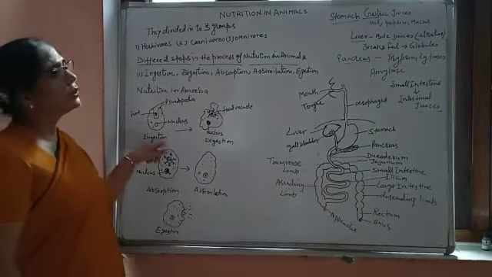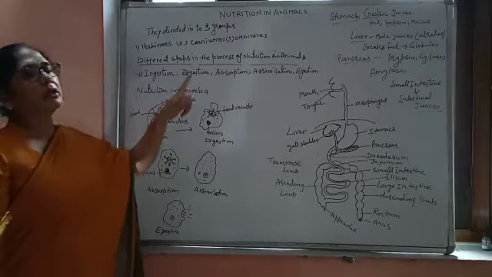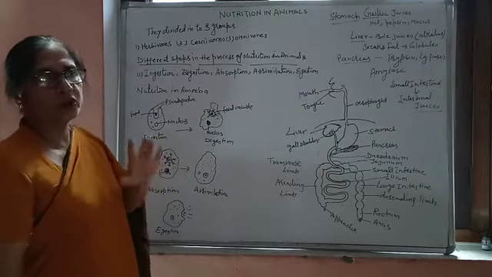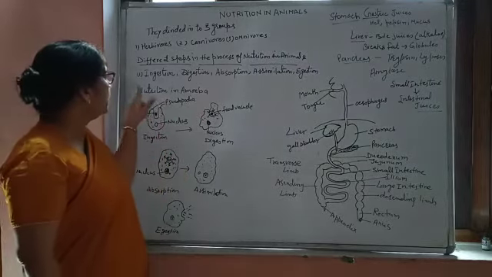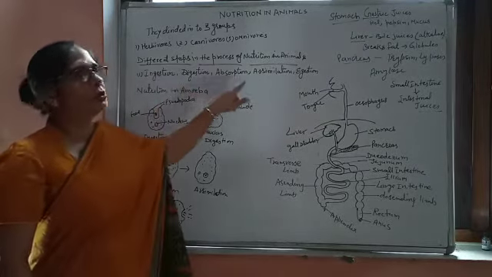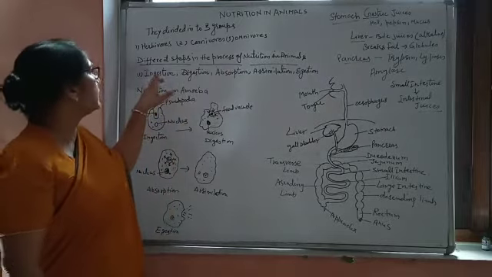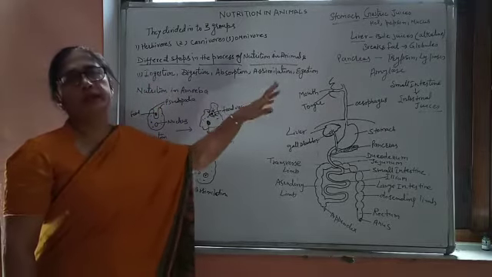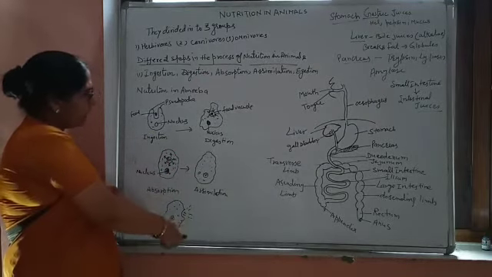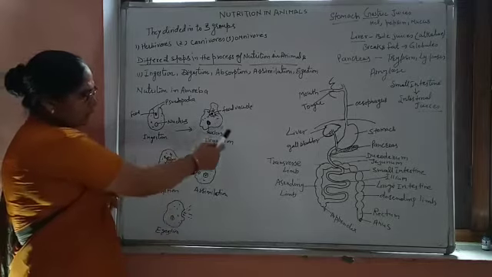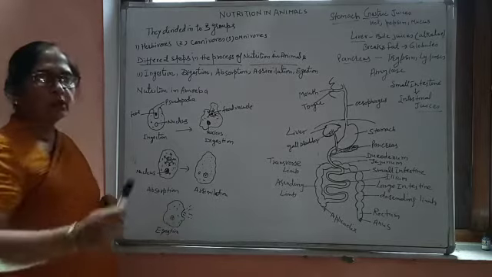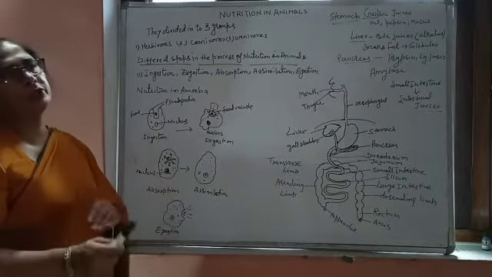Again, amoeba shows these 5 steps in its nutrition. So nutrition in amoeba takes place with the help of these 5 steps. So what are these 5 steps, class? Students: ingestion, digestion, absorption, assimilation and egestion. As I have just drawn the diagram here and written here, this is the ingestion, this is the digestion, this is absorption, assimilation and egestion. Whenever the question comes, you have to draw these diagrams and write accordingly.